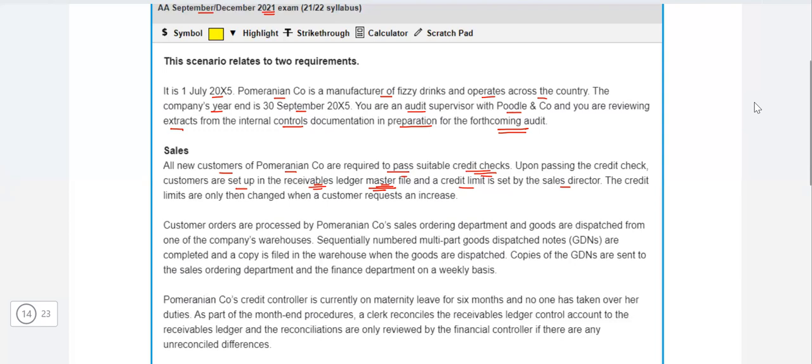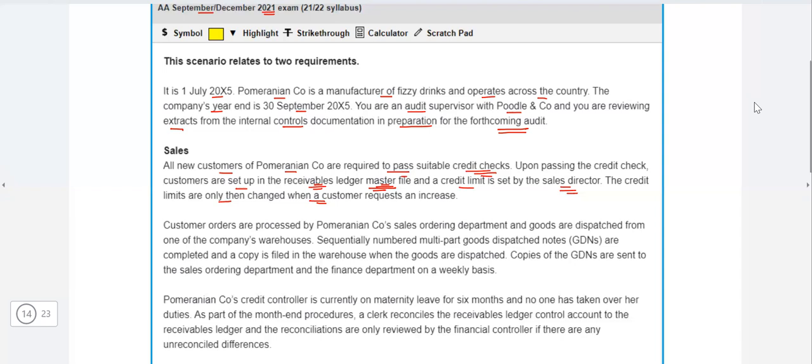The credit limits are only changed when a customer requests an increase. So it's fine that the credit limit is set by the sales director. Usually it is, for example, the credit limit is being set by the receivable ledger clerk. Then we say, no, the clerk is not the appropriate person to deal with the credit limits. They may set credit limits either too low or too high, or they may give some unusual favors to the customers, and so on. So usually we write those things.